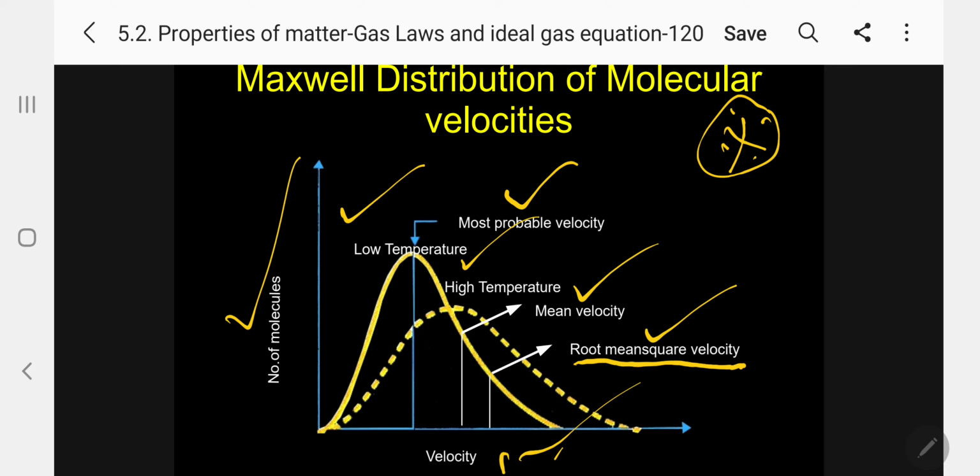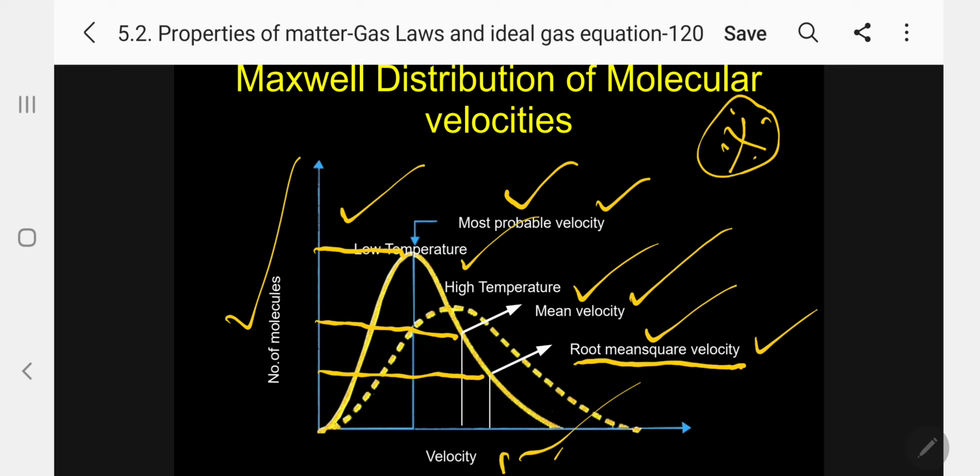But the number of molecules is proportionately very low for the root mean square velocity, somewhat higher for the mean velocity, and almost the maximum for the most probable velocity. So the maximum number of molecules have the most probable velocity, a medium number possess the mean velocity, and only a very small number possess the root mean square velocity. This is the curve obtained by Maxwell by plotting number of molecules versus velocity.